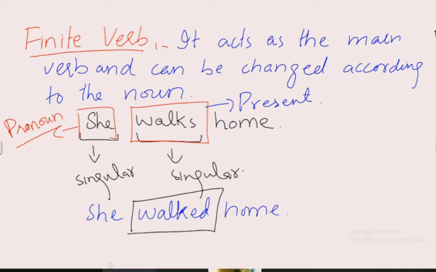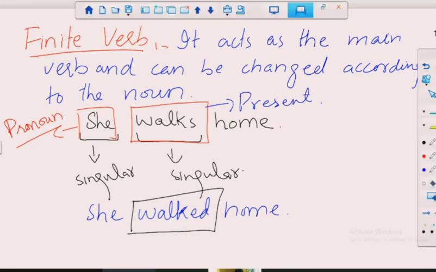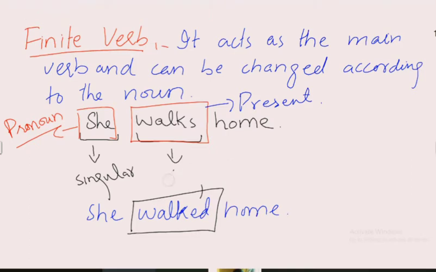A finite verb always acts as the main verb. But when we talk about the non-finite verb, take the screenshot first, then we can move forward. A finite verb: first thing, it is the main verb. Secondly, it can be changed according to the noun, and also the number, singular or plural.